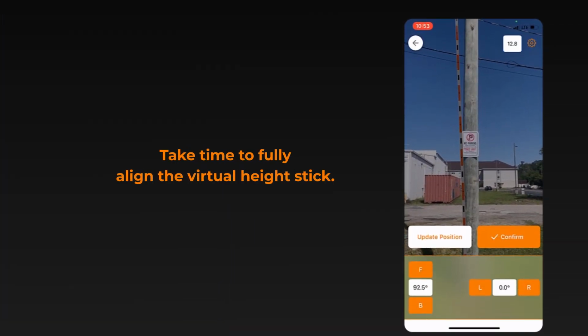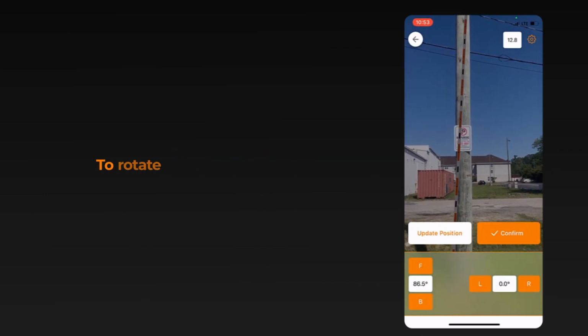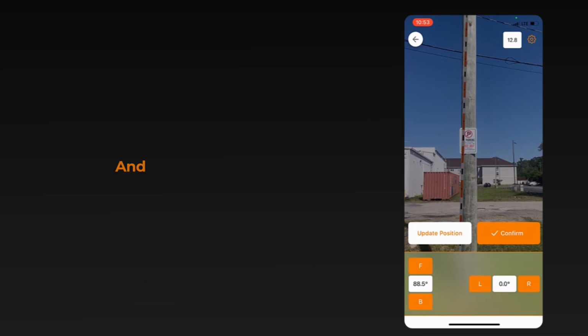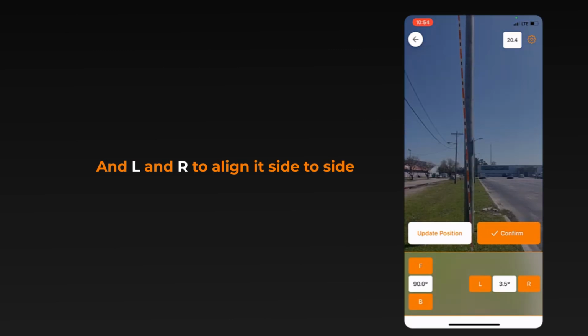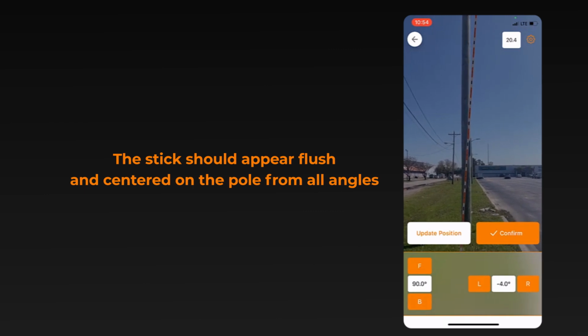Take time to fully align the virtual height stick. Use the F and B buttons to rotate the stick forward or backward, and L and R to align it side to side. The stick should appear flush and centered on the pole from all angles.